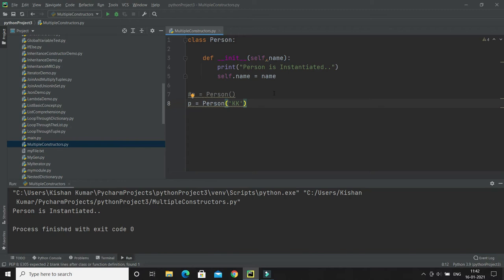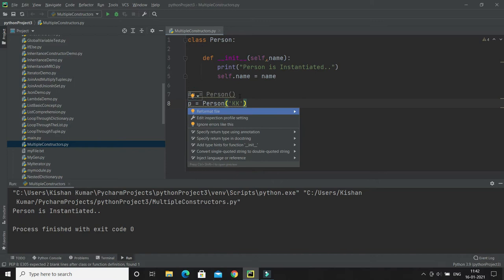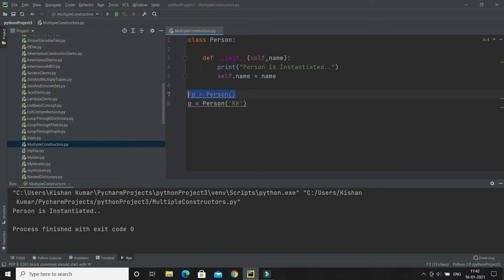Now I want the Person class to be instantiated like this as well. In that case we need a constructor which does not force me to pass any argument. So what we can do is assign a default value to this argument.